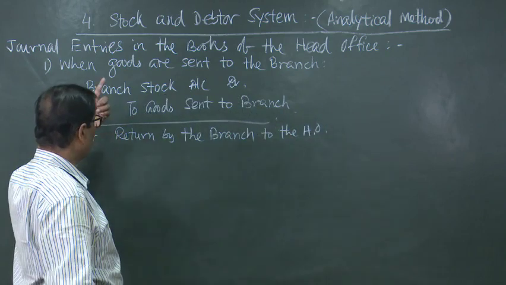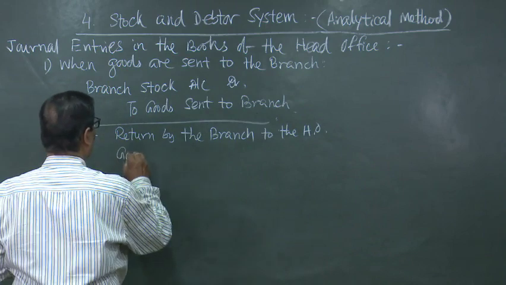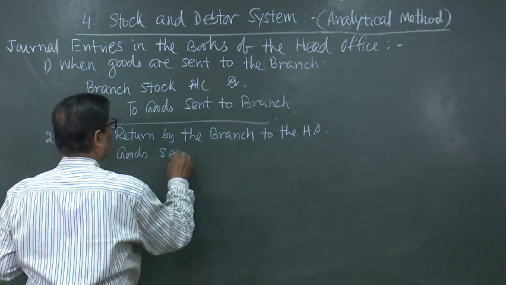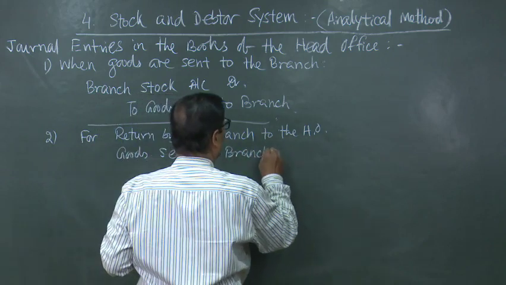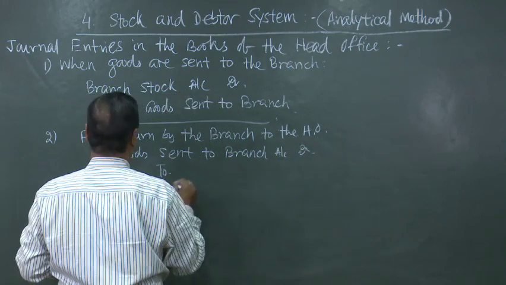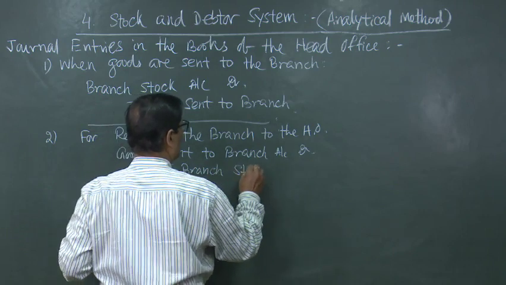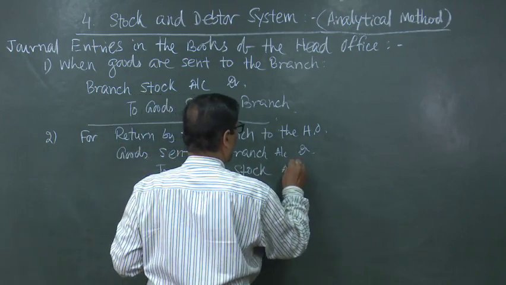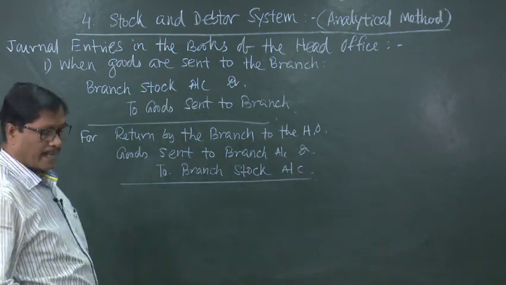It is just an opposite transaction. So, the entry will also be opposite, that is goods sent to branch account debited to branch stock account. This will be the second entry.